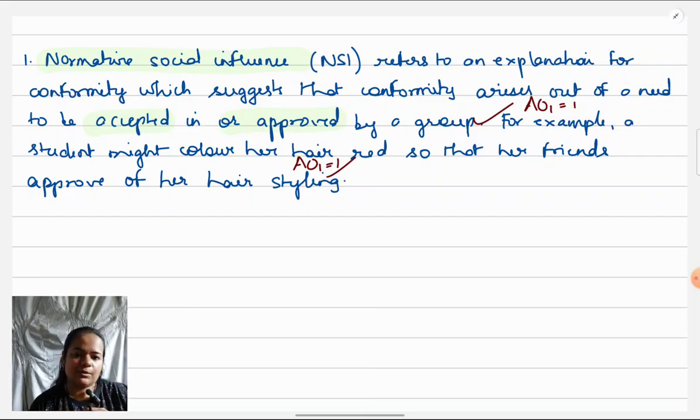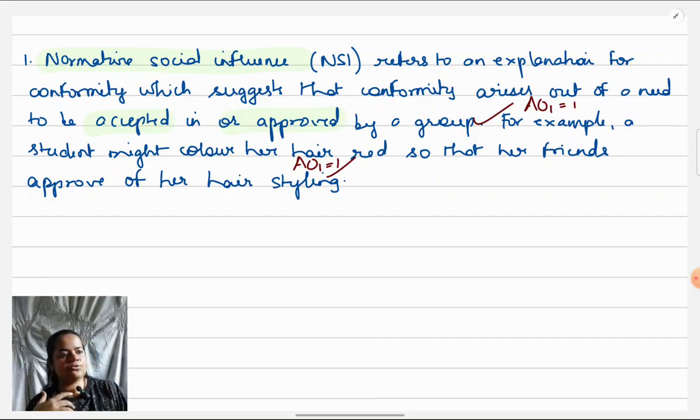So coming to AO3, evaluation simply means giving a strength or weakness. It's just for 2 marks, so definitely only one evaluation point, meaning either one strength or one weakness I have to give. Like I said before, it need not be very elaborate. So I don't need to follow a strict PEEL format, but I should not just write a very generic point. I have to avoid doing that. What is the PEEL format? You can see in some of my other videos, I've really covered it in exam writing. It's a detailed way of giving evaluation. Right now, that's not required for 2 marks.